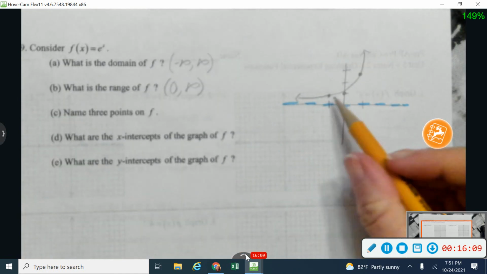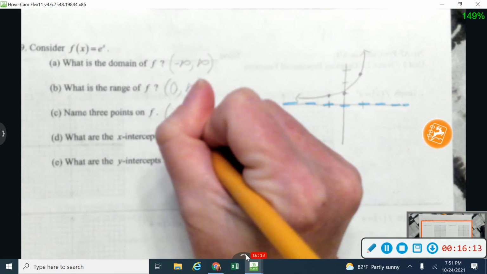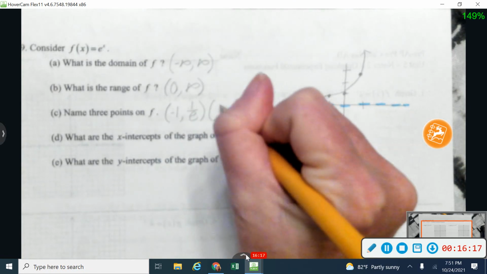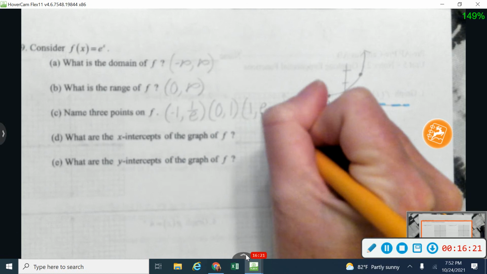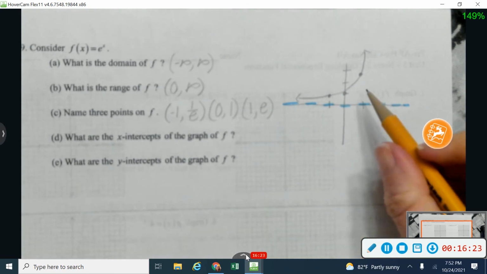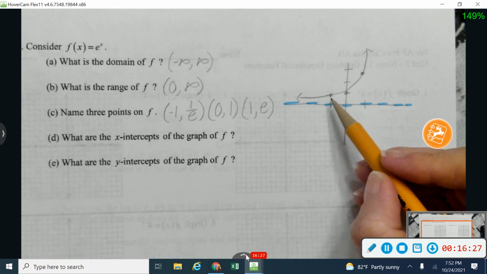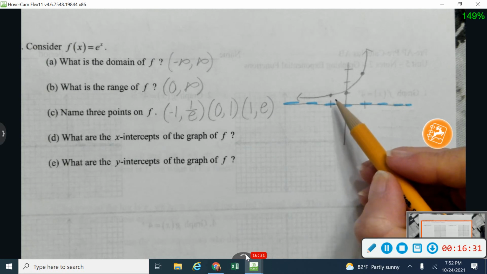All right, it asked me to name 3 points, so I can just name the 3 points on there. I'm going to name them as -1, 1 over e, and I'm going to name 0, 1, and I'm going to name 1, e. So rather than putting in those decimal approximations, I'm going to call this y value e, and I'm going to call this y value e to the -1, or 1 over e.